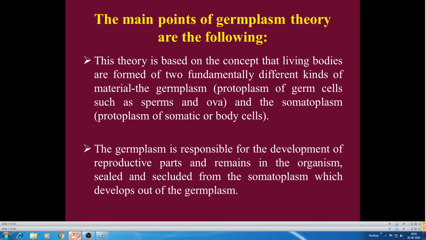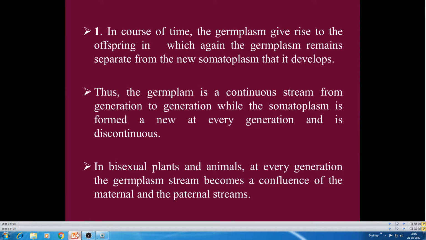Weismann believes that each and every organism is made up of two fundamental things: germplasm and somatoplasm. In course of time, the germplasm gives rise to offspring, in which the germplasm again remains separate from the new somatoplasm that it develops.